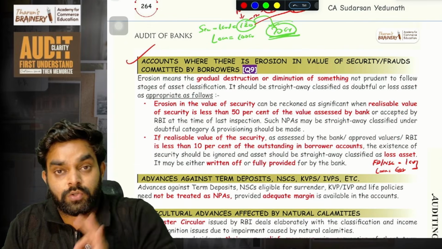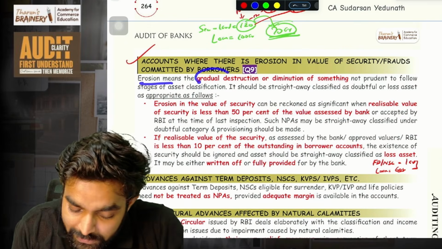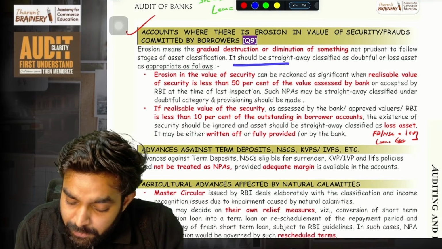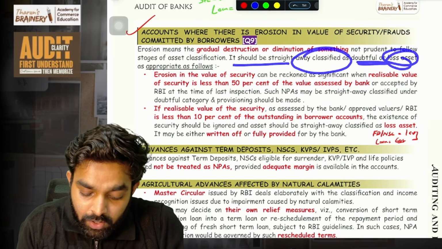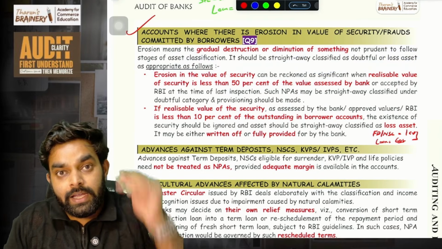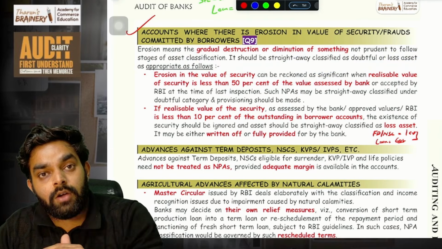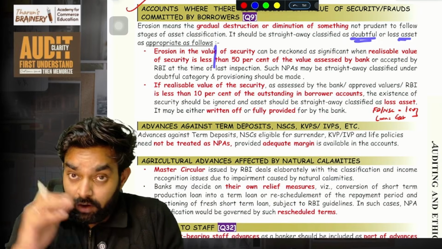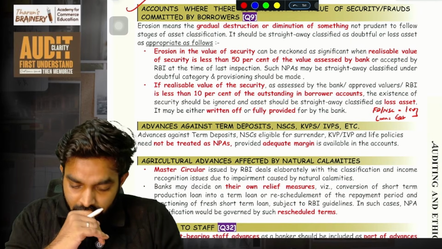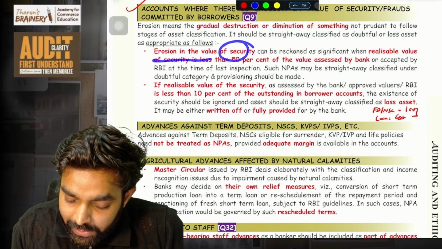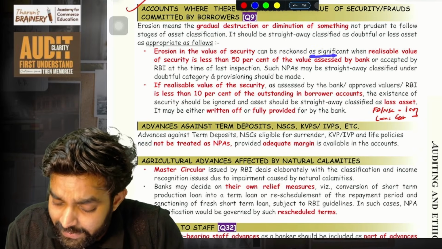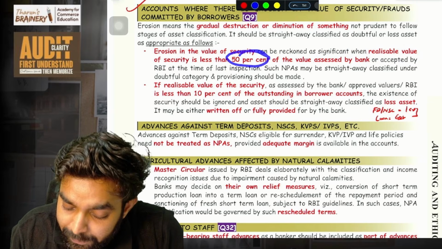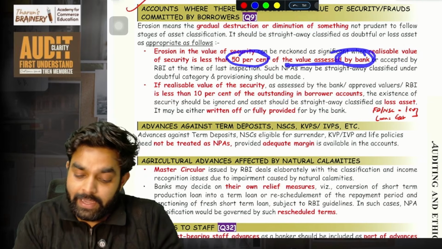So in this case, what should an auditor do? Erosion means gradual destruction or diminution of value of something. It should be straight away classified as doubtful asset or loss asset as appropriate. If there is an erosion in value of security, that loan account should be classified as doubtful asset or loss asset based on this requirement. Or fraud, you have to do this. Then erosion in value of security can be shown as significant when the realizable value of security is less than 50% of the value assessed by the bank.